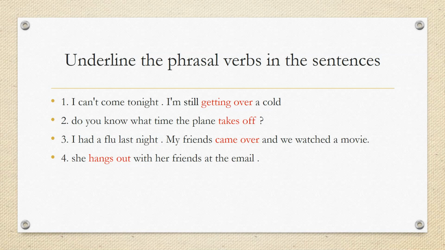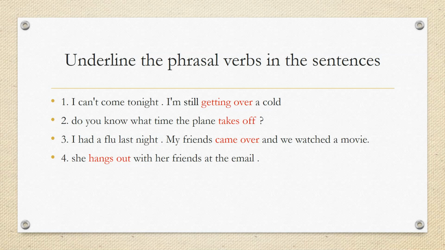Sentence number 2: Do you know what time the plane takes off? Here the phrasal verb is takes off. Takes off is a phrasal verb consisting of two words. The first one is the ordinary verb and the second one is the particle. Take is the ordinary verb and off is the particle. Together they mean fly. So takes off means fly or to leave, بمعنى يغادر أو يقلع.